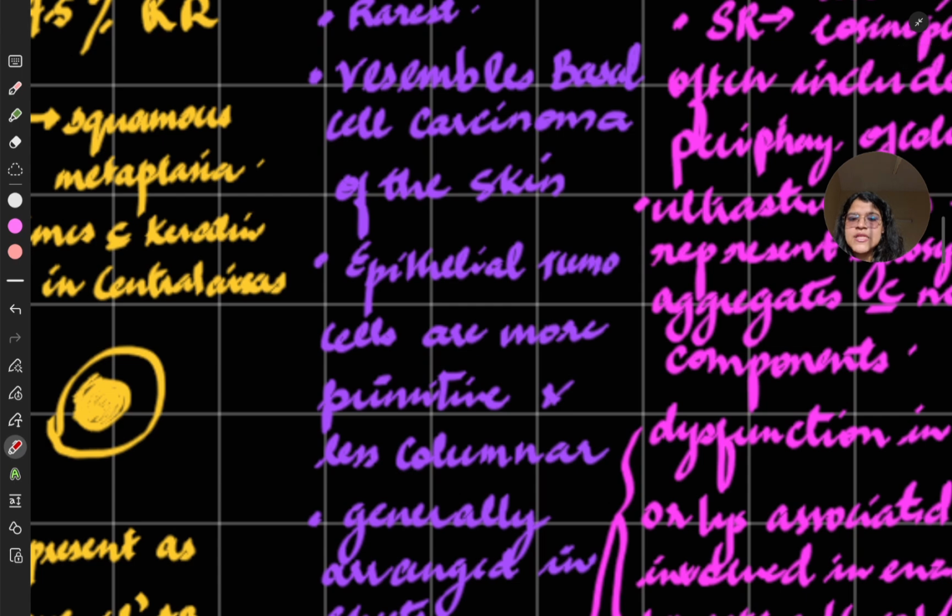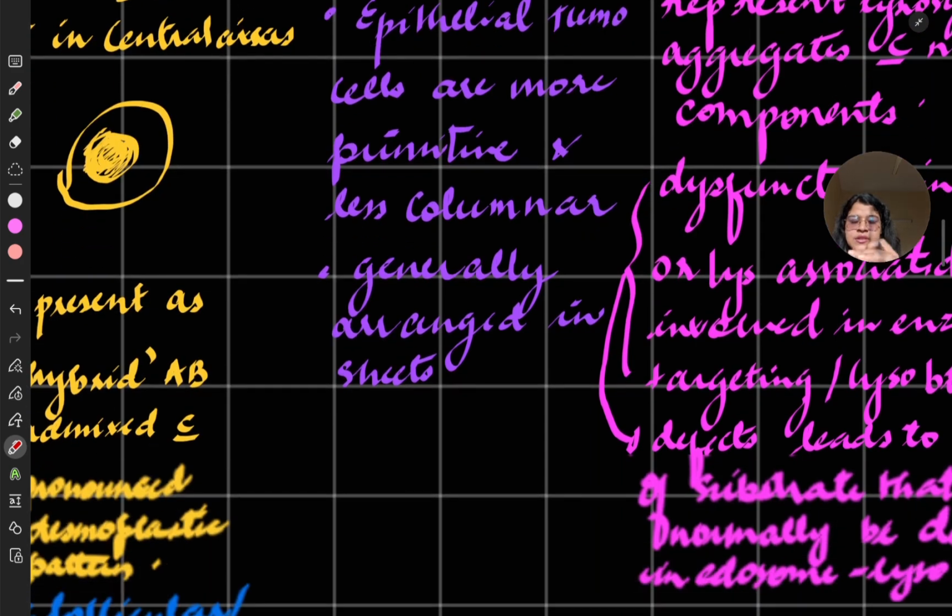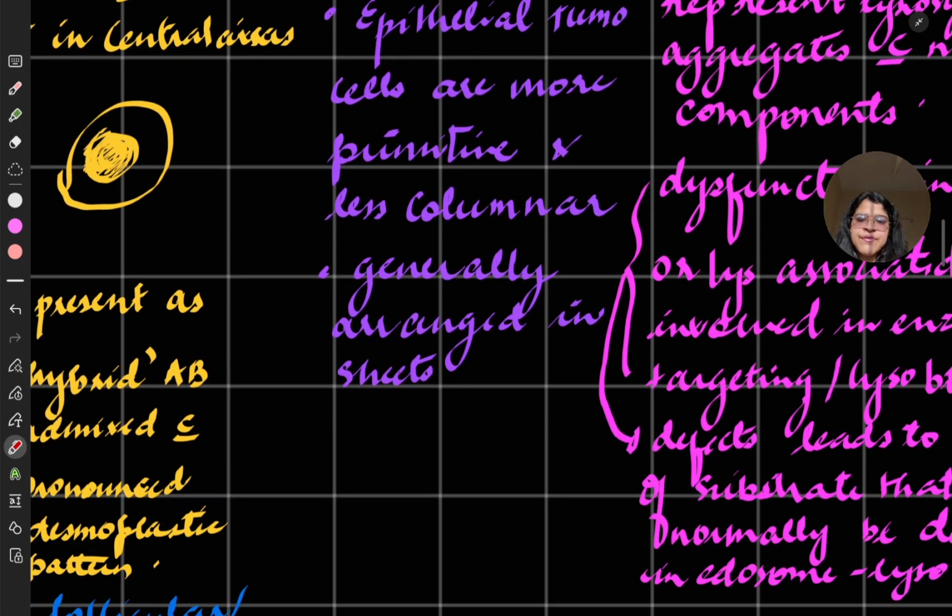It resembles basal cell carcinoma of the skin, with a few little differences. The tumor cells are more primitive here, less columnar, as we saw in others, and generally are arranged in sheets.